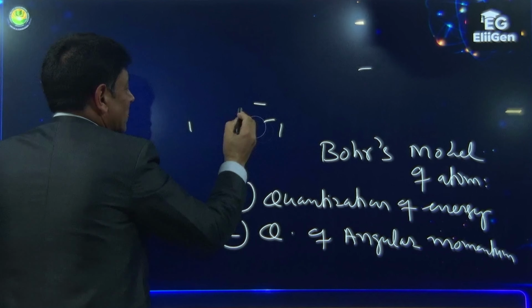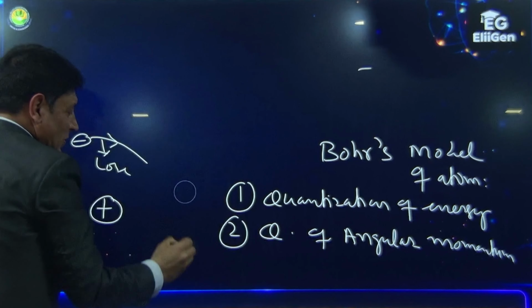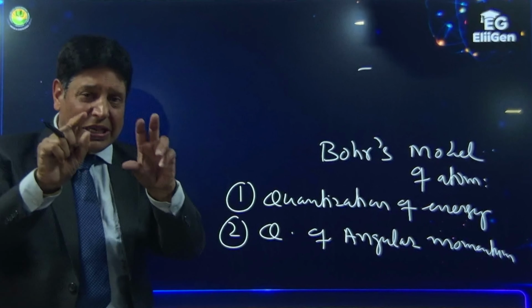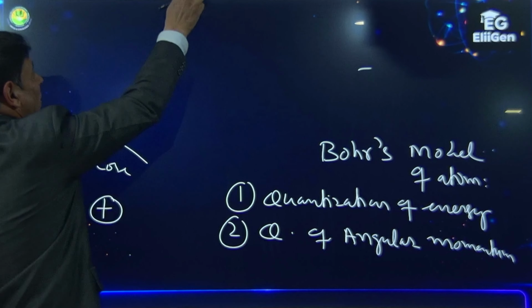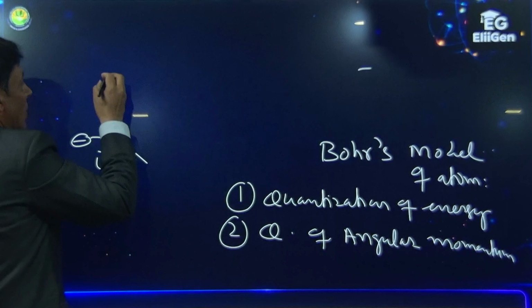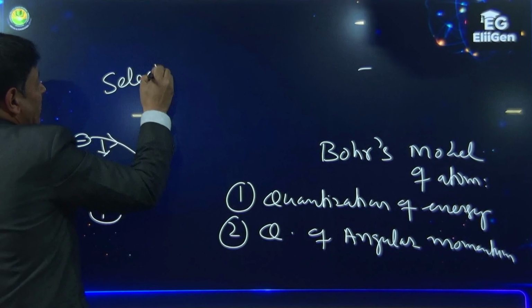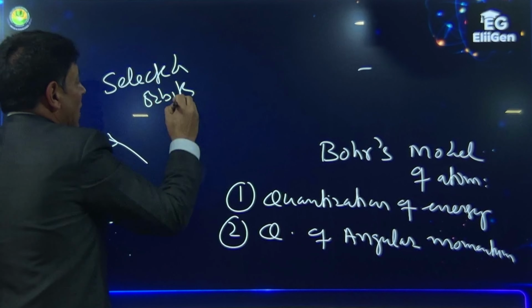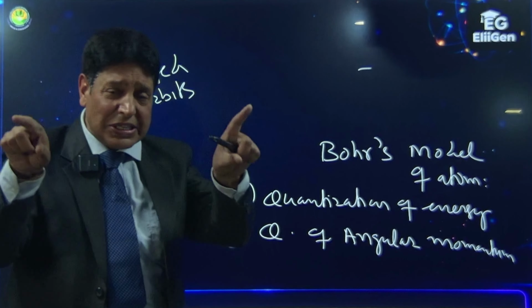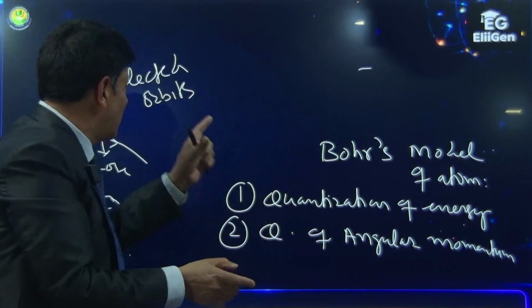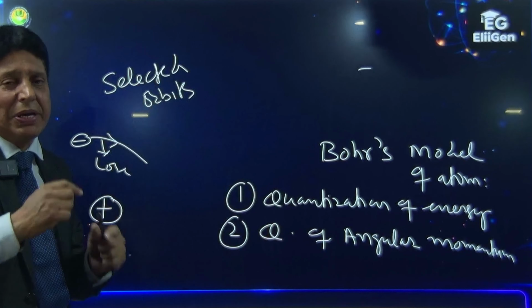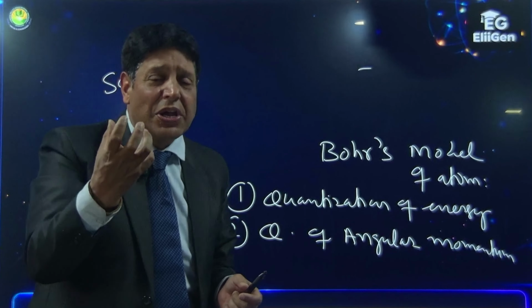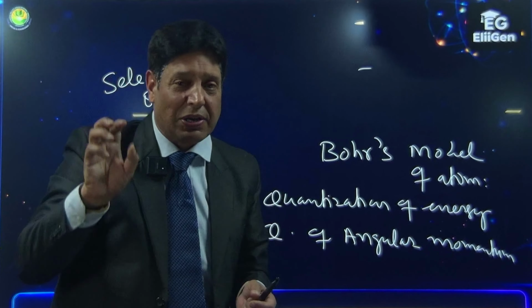Bohr says the electron revolves around the nucleus only in certain selected orbits, only in certain permitted orbits. And what are these selected orbits? What is the criterion of that selection?